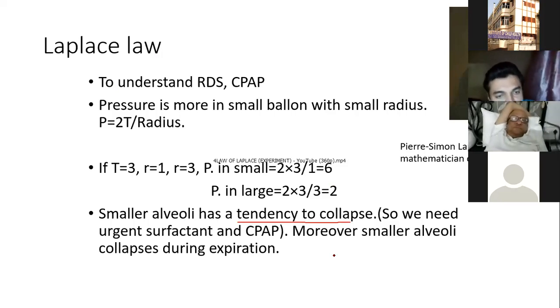So when the baby is born at maybe 30 weeks, 32 weeks, 34 weeks, less than 34 weeks or less than 33 weeks, there is a high chance, not universal, of less surfactant on the surface. So immediately you have to put on CPAP. I will explain the function of CPAP in a subsequent slide.